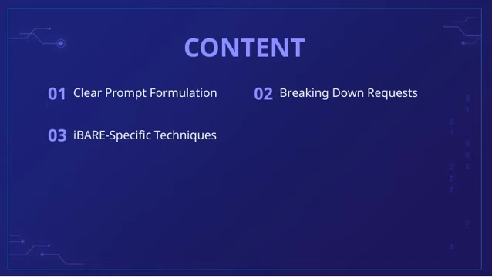Now, let's take a closer look at the key components of clear prompt formulation. First, we have breaking down requests. This means understanding exactly what is being asked and dissecting it into manageable parts. Next, we focus on iBARE-specific techniques, which are tailored strategies designed to enhance the clarity and effectiveness of prompts within this particular framework. By mastering these elements, we improve our ability to communicate precisely and obtain the best results. Remember, clear prompt formulation is fundamental to successful interactions, as it directly influences the quality of the responses we get. So, keep these points in mind as we continue exploring how to craft better prompts.